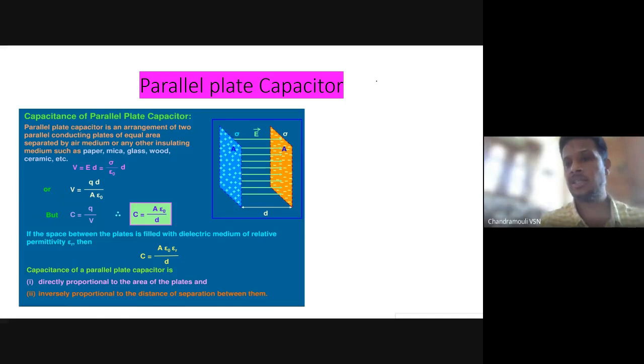Capacitance is directly proportional to area and inversely proportional to distance.